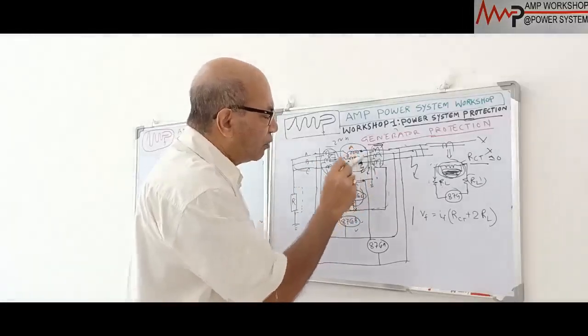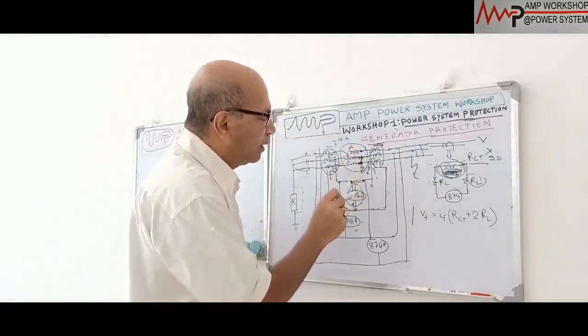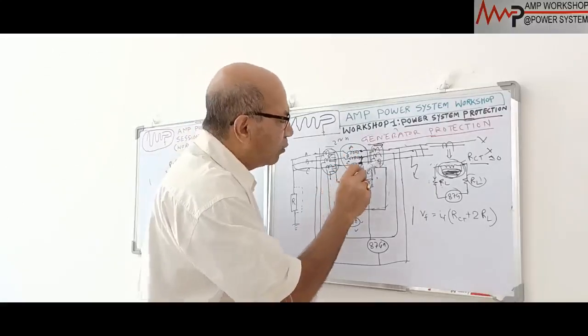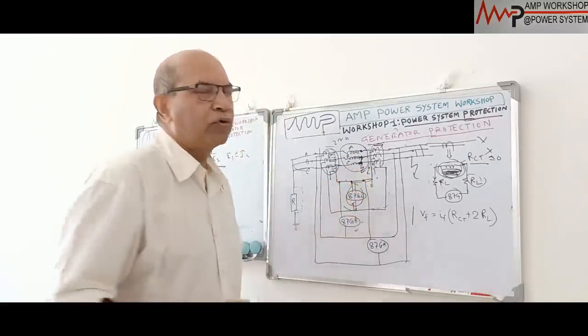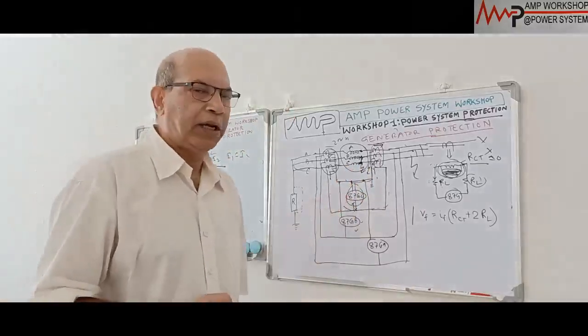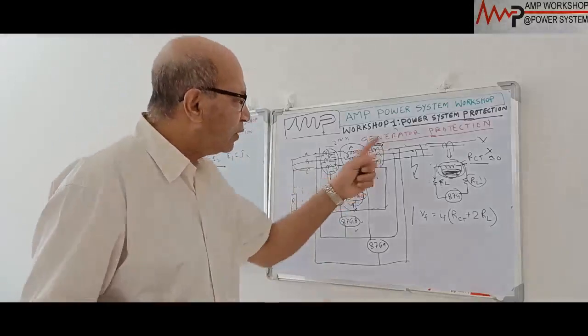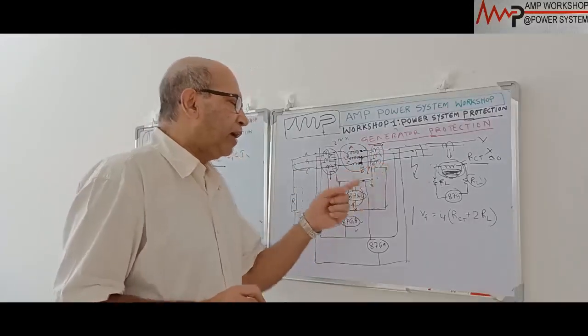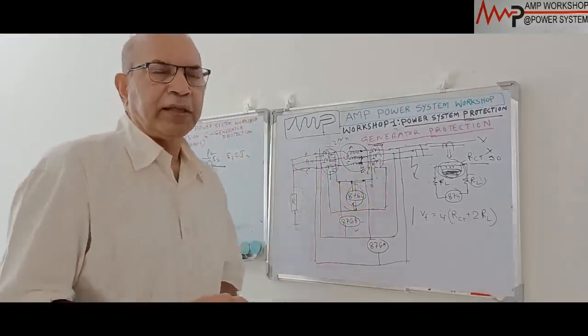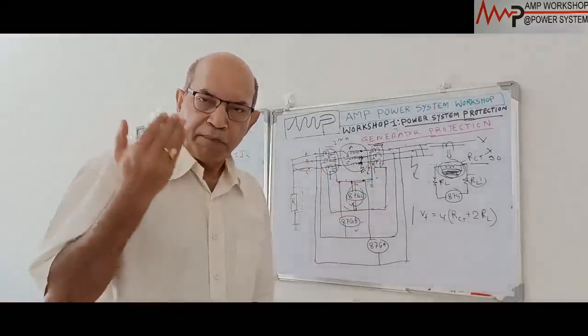If this CT is a zero-impedance circuit, then what will happen? If the relay is a high impedance path, the entire current will pass through the CT and return back. In that case, it will not pass through the relay. So by making the relay path high impedance, we can avoid this problem. If the CT gets saturated, in that case, the relay will not operate. That is called a high impedance differential circuit.